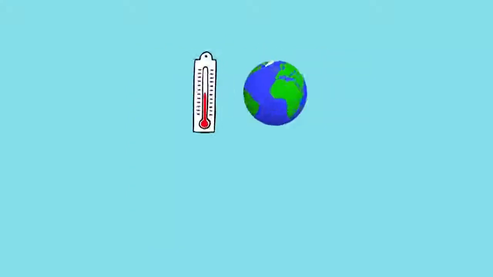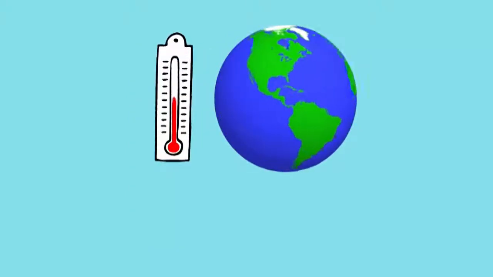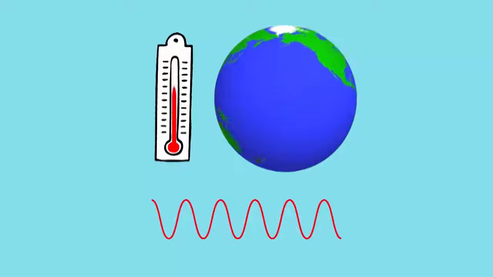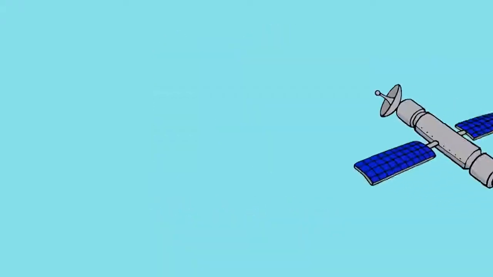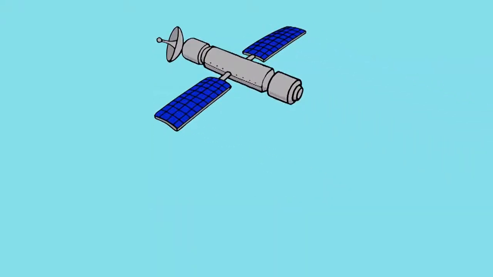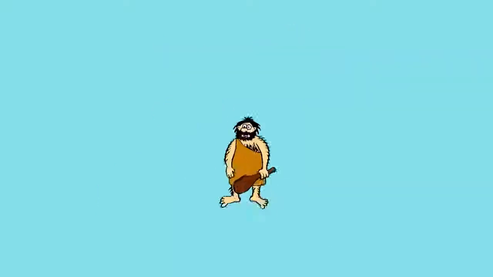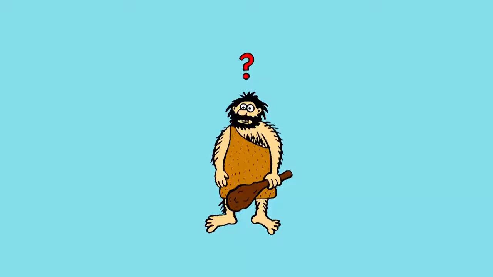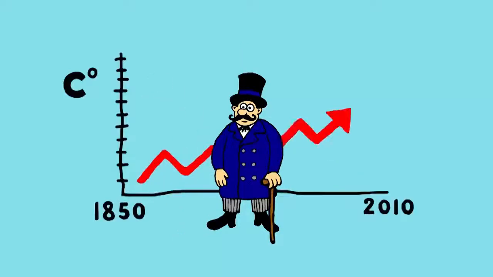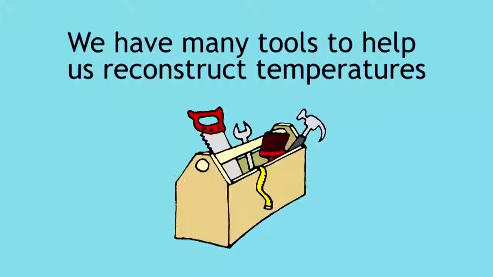Global temperatures are difficult to monitor because they are changing all the time, but we can take an average, and now that we have satellites, we can measure surface temperature of both land and ocean very accurately. It's more difficult to try to work out global temperatures in the past. Human records only began systematically 100 years ago, but there are many ways we can work out or reconstruct global temperatures stretching back millions of years.